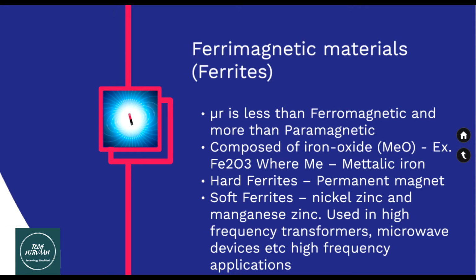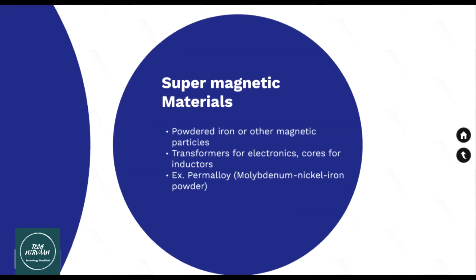These are the special kind of materials which are called supermagnetic materials. They are made up of powdered iron or other magnetic particles. The transformers for electronics and cores for the inductors are made up of such materials. An example of supermagnetic materials is permalloy. It is a combination of molybdenum, nickel and iron powder.